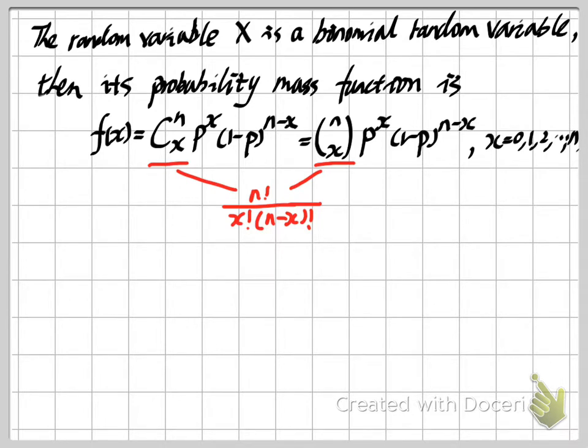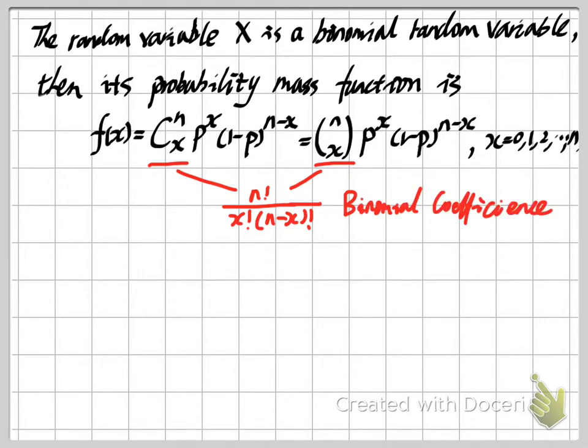And then it's times p to the x power, and 1 minus p to the n minus x power. Because this combination is very important in the binomial distribution, sometimes we also call it the binomial coefficient.